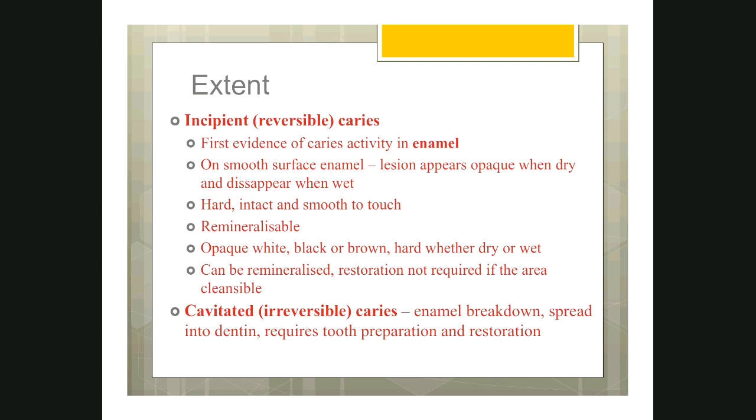Then the other variety is cavitated caries, where you have frank cavitation. The enamel is lost, enamel is broken down, the dentin is lost, and you can see a big defect visible clearly to the eyes. The enamel will not be smooth anymore. There will be roughness in the enamel, roughness in the dentin. You can feel the dentin with the help of the probe. So this is cavitated caries and it cannot be reversed. The only solution for the problem is you have to do restoration.